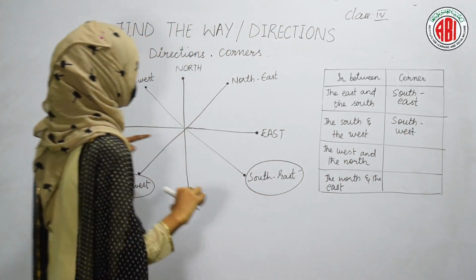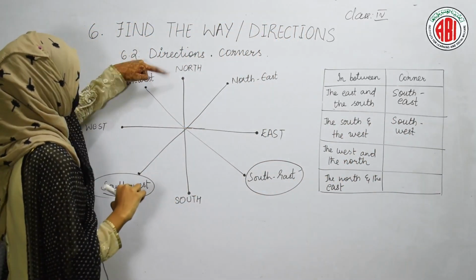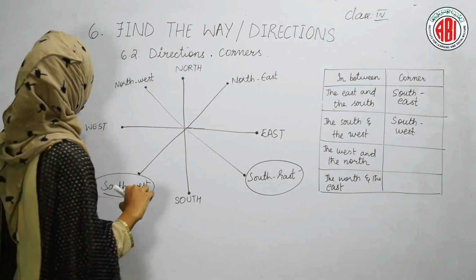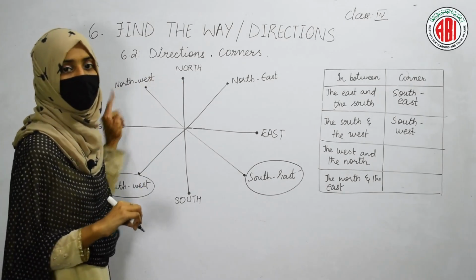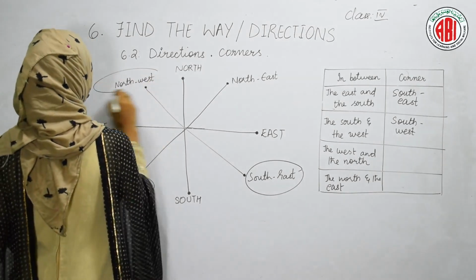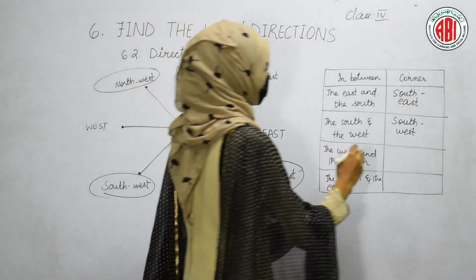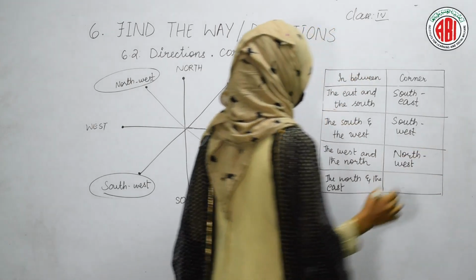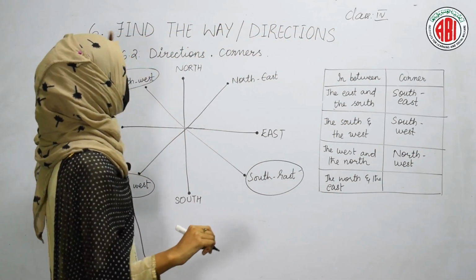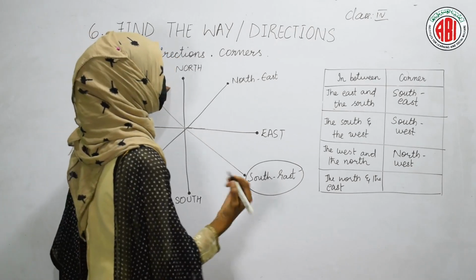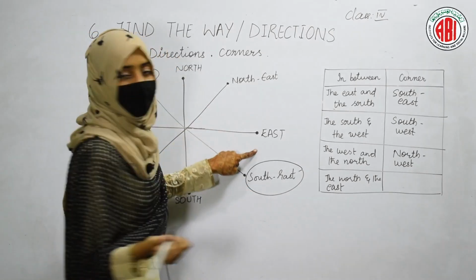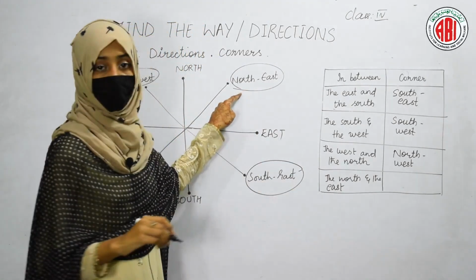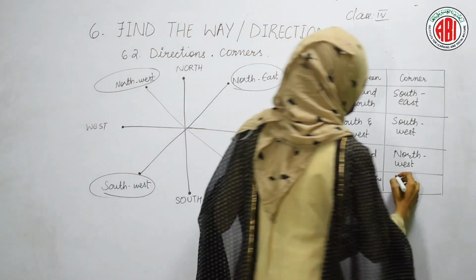The third one is located in between the west and the north. So when you see the directions west and north, in between these directions, one corner is present. It is named as the northwest corner. The last one is marked in between north and east direction, and this corner is called the northeast corner.